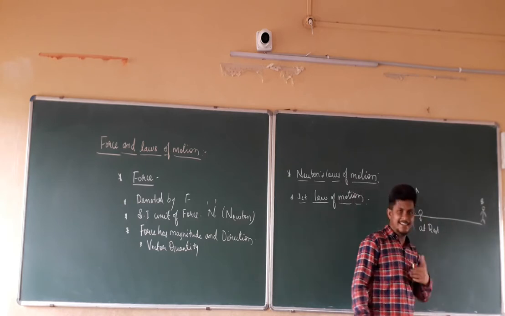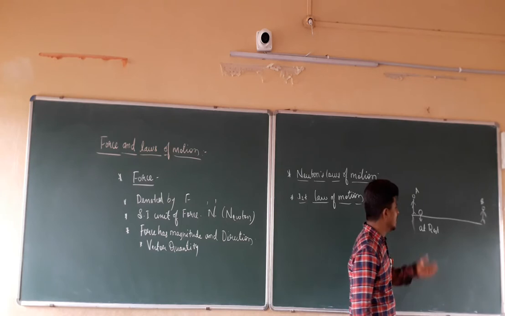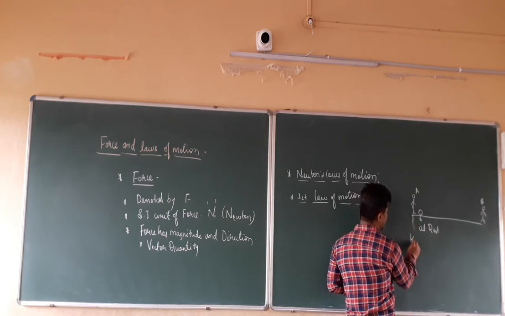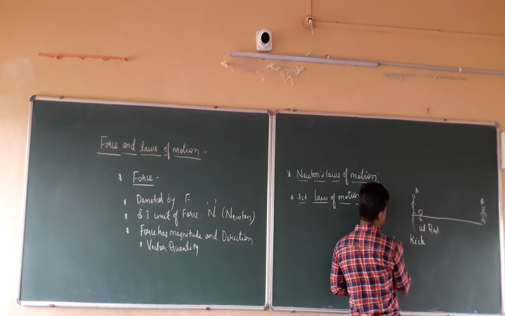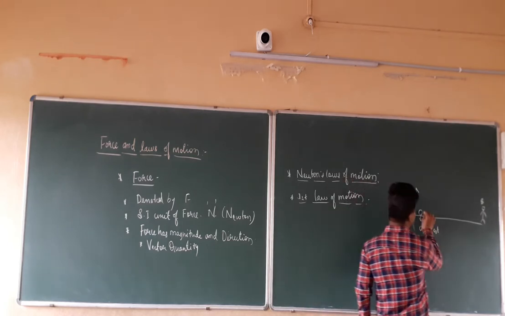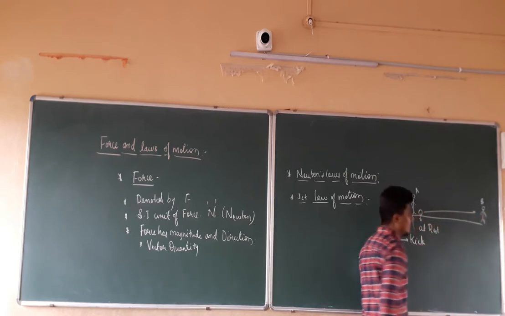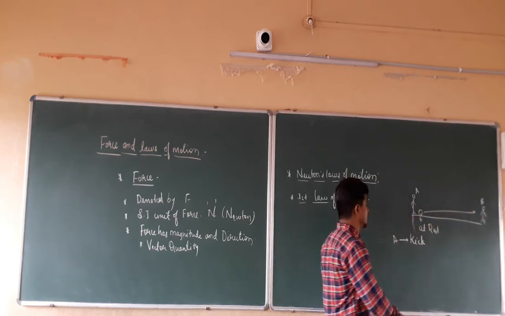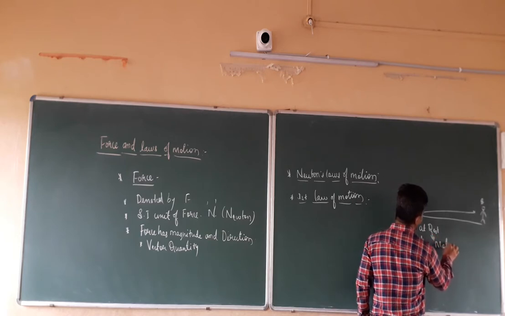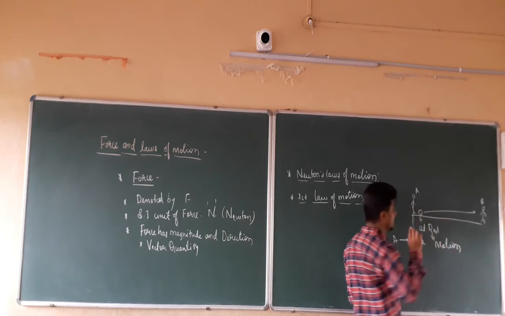Before that, is it in motion? No, it will be at rest position. When the A player kicks the ball, the ball starts to move in this direction. So the ball which is at rest starts to be in motion.